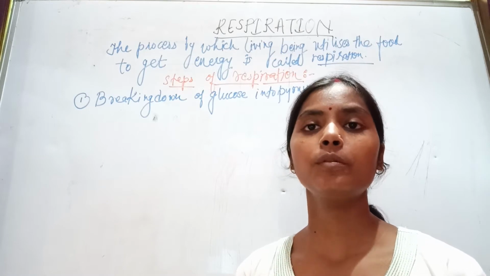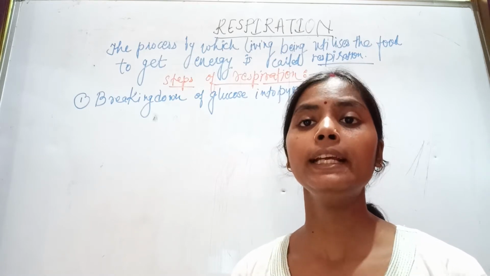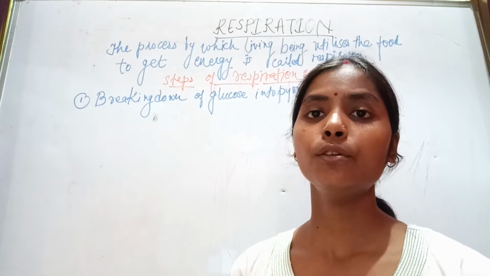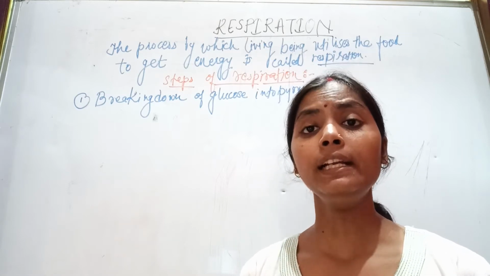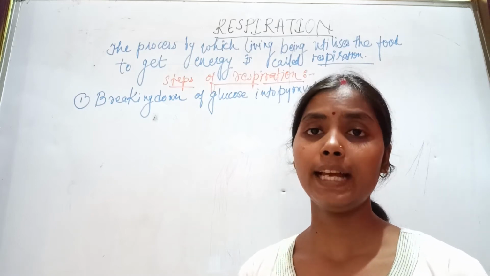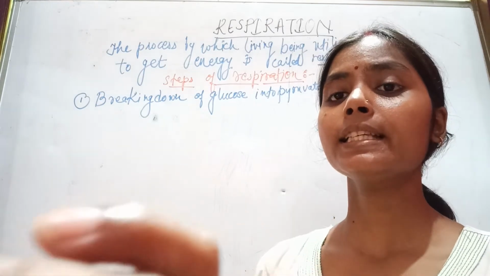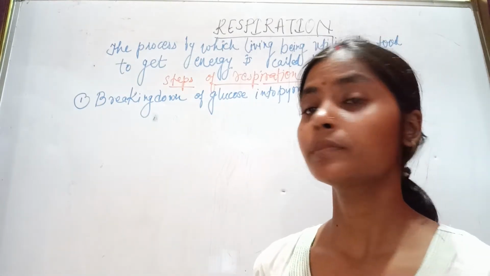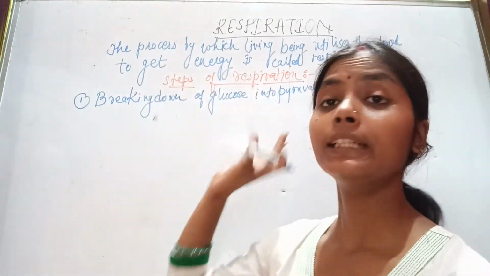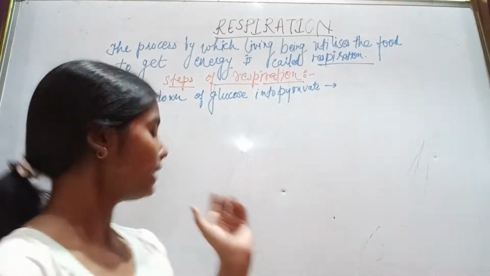From the mitochondria, the energy is released and is stored in the form of ATP, that is adenosine triphosphate. ATP is stored in the mitochondria and is released as per need. So this is about respiration. Now we will see the steps of respiration.